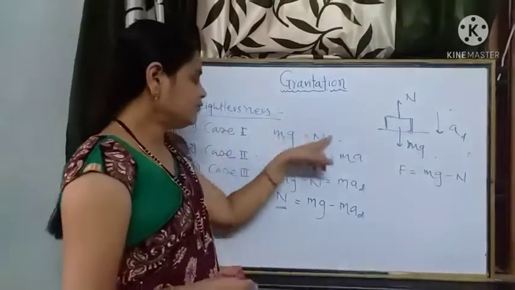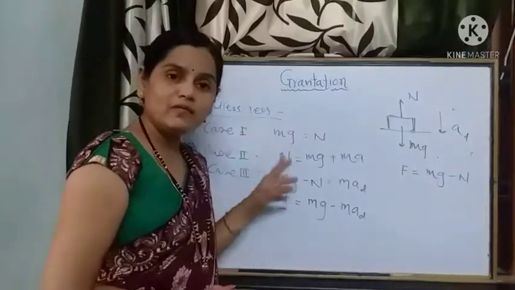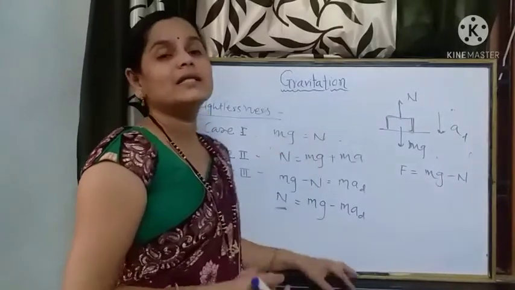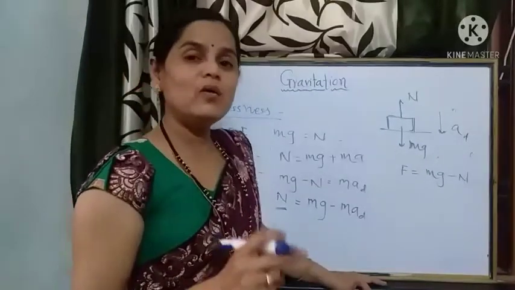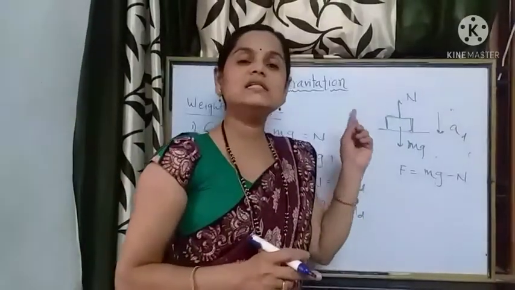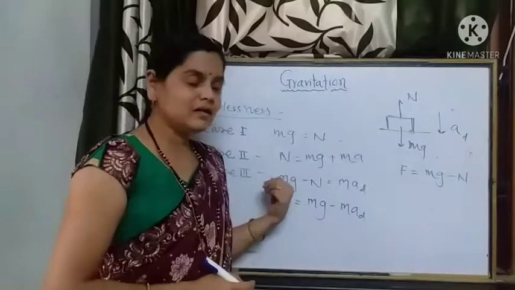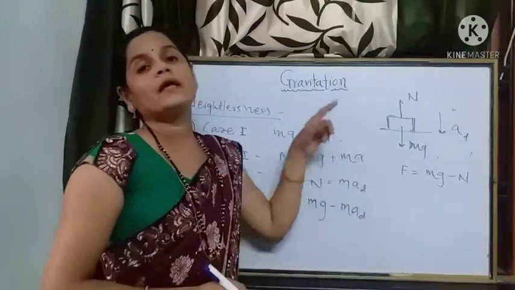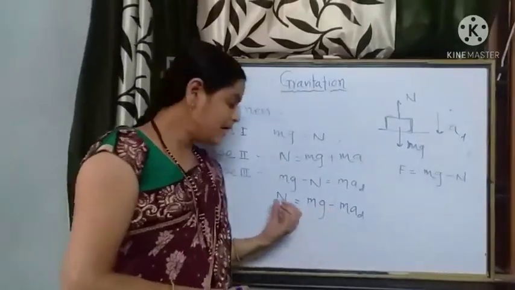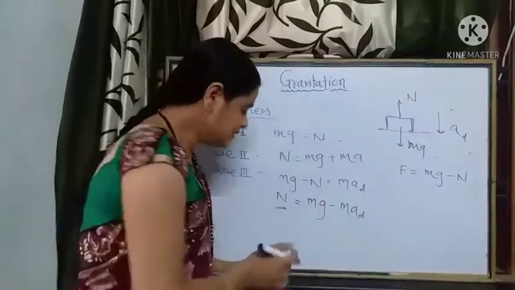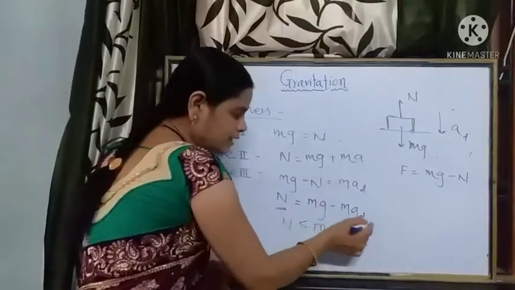So in the first case the actual weight is equal to the normal reaction. In the second case, when the lift was moving in the upward direction, the normal reaction, that is the apparent weight of the passenger recorded by the weighing machine inside the lift, was greater than the actual weight. And in the third case, where the lift is moving in the downward direction with an acceleration a downward, the apparent weight is less than the actual weight, that is mg minus m into a.